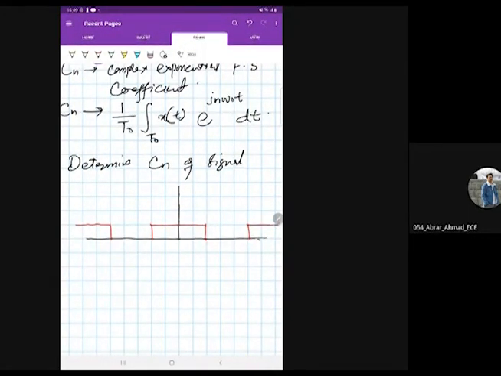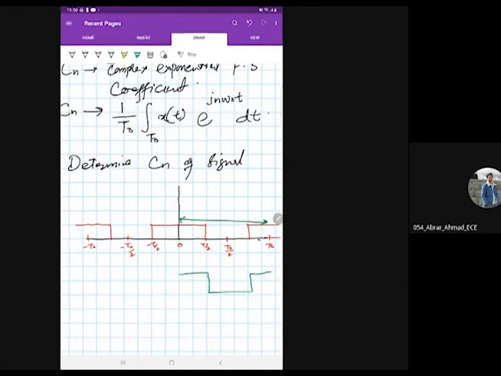This is a periodic signal. You have 0 here, then say this is tau by 2, and somewhere here it is T naught by 2, and here you have T naught. Similarly, you have minus tau by 2, then minus T naught by 2, and somewhere here minus T naught. So the entire period is from 0 to T naught.